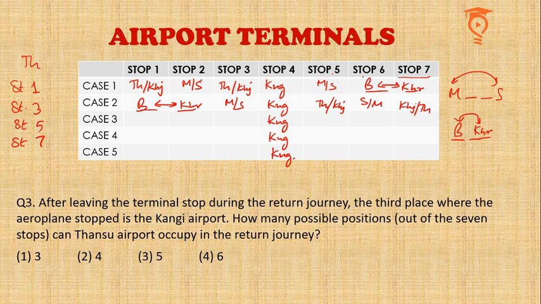You have started with Mantu and Sindh, which were possible only 2 5 or 3 6. You have placed at both the places. Barangal and Khurshi had only one pair possible, so you placed them accordingly, and you found that Thansu and Khajuraho both interchangeably can be placed at stops 1 and 3 or at stops 5 and 7. So there are 4 possibilities for Thansu Airport to be placed with the given condition.